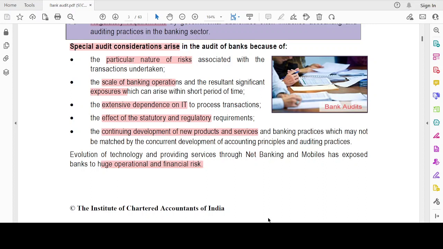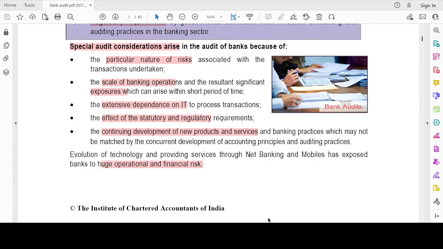We have so many branches, and so many different cash withdrawal mechanisms like ATMs, IMPS, NEFT, RTGS. A wide number of things, right? So the scale of banking operations and exposure. You could have recently heard about the SVB crisis, right? Within a day, most of the deposits were withdrawn. That's how the exposure is.